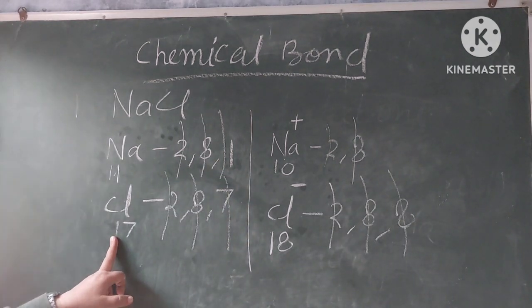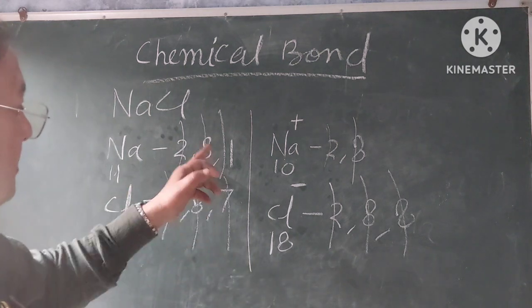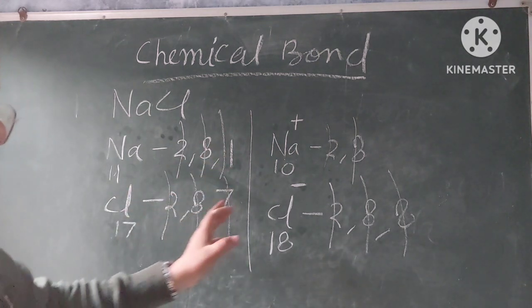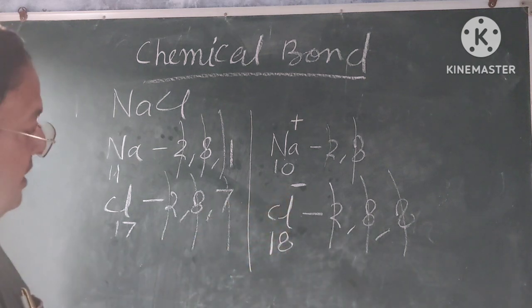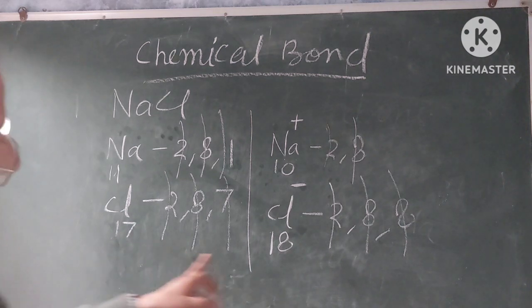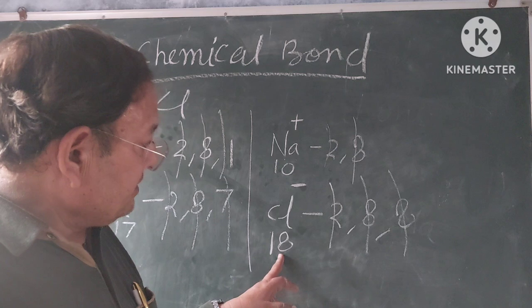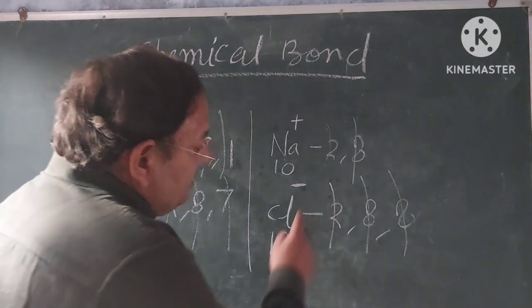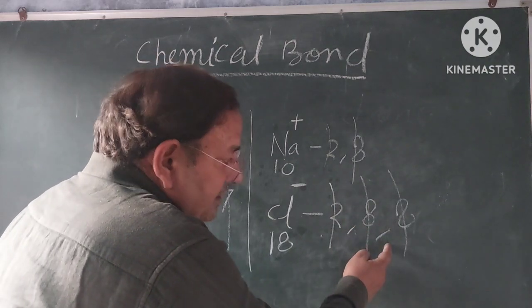And the chlorine atom at first has 17 electrons and it takes 1 electron from the sodium. Now it becomes a chloride ion. Here it is written Cl minus, and now it has 18 electrons instead of 17. On having 18 electrons, the electronic configuration of the chloride ion becomes: in the first cell 2, in the second cell 8, and in the third cell 8.